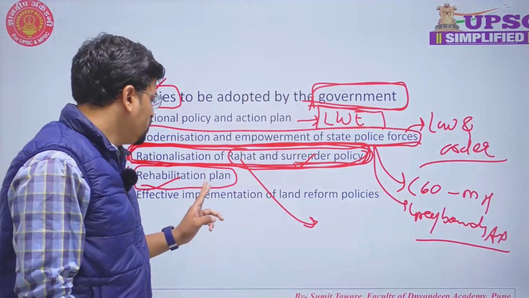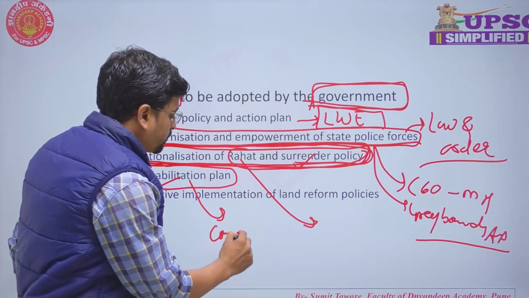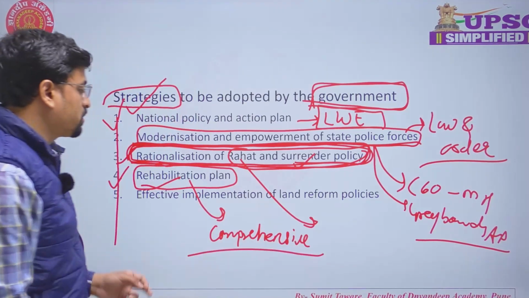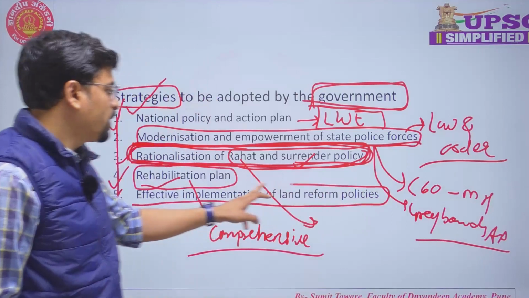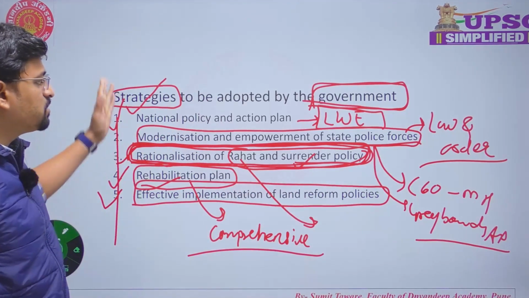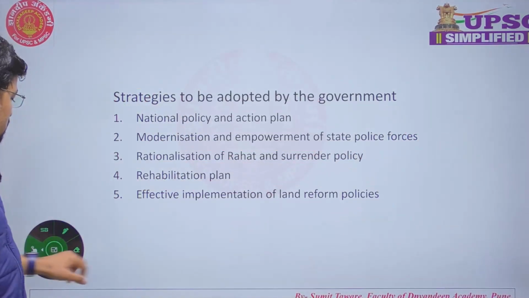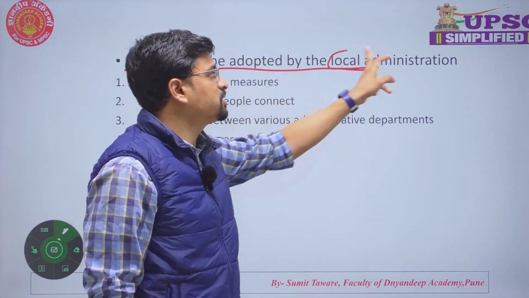in eastern India. So we have to frame a comprehensive rehabilitation plan before any developmental project. Okay. And lastly, effective implementation of land reform policies. So these are some measures that can be adopted by the government. Then we can see what strategies should be adopted by the local administration.